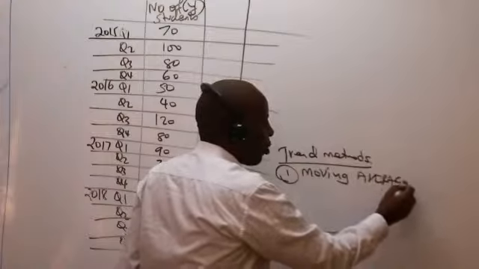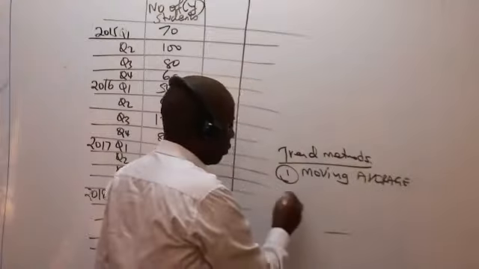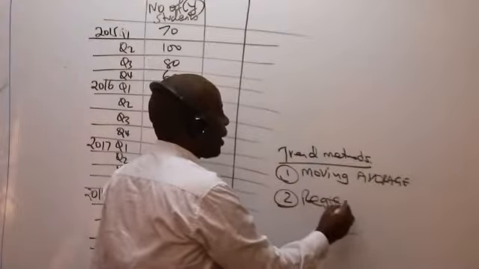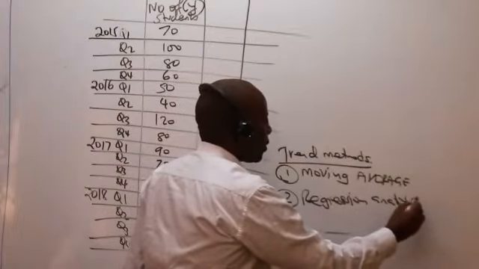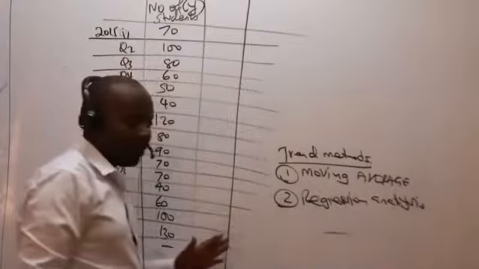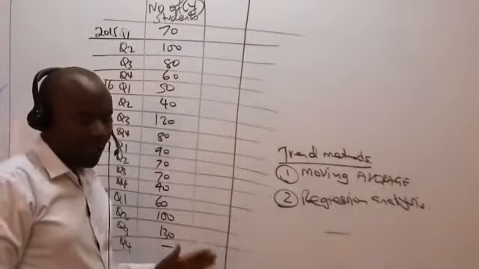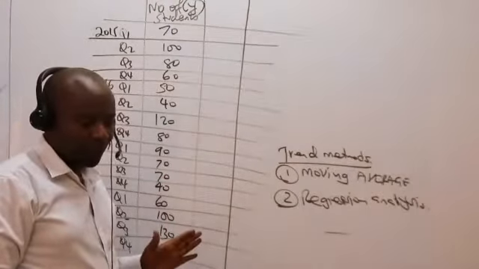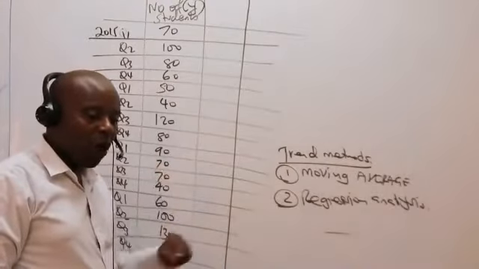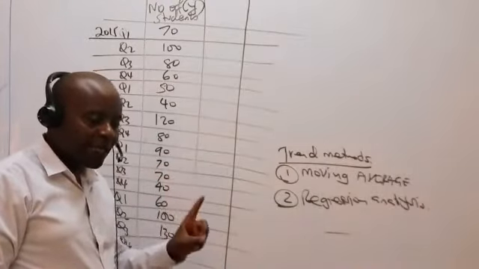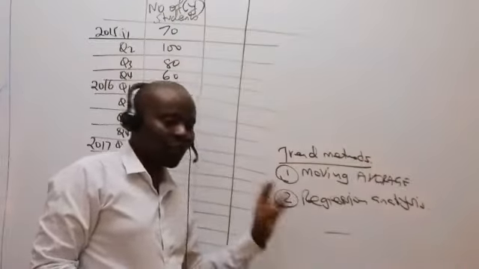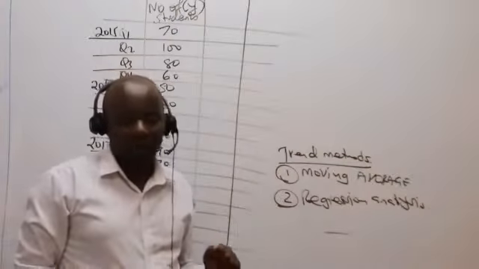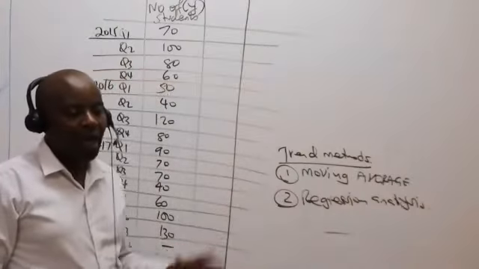And number two, we have what we call regression analysis. The two methods which are very common for ascertaining the trend are moving averages and regression.